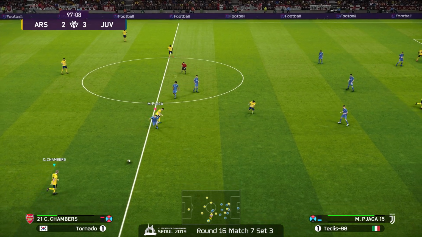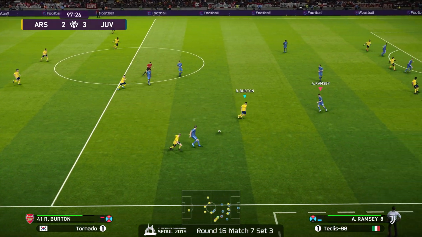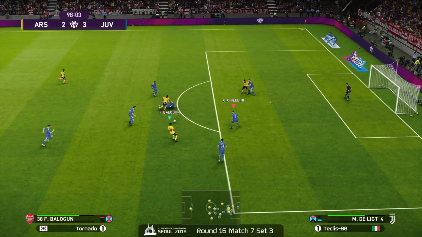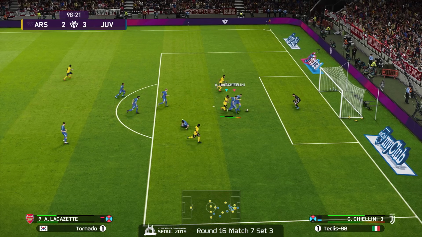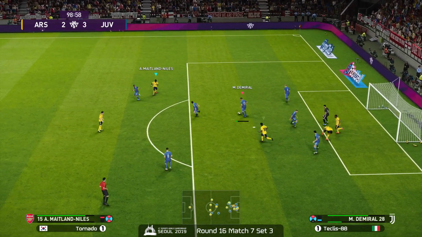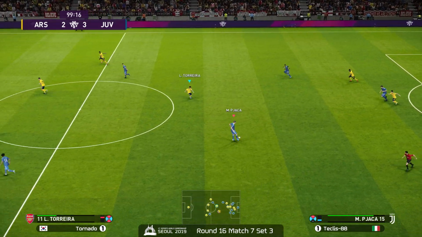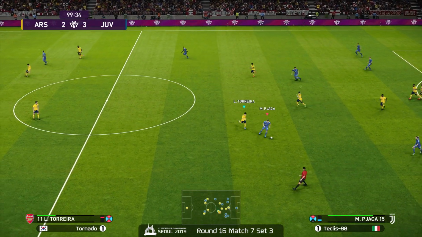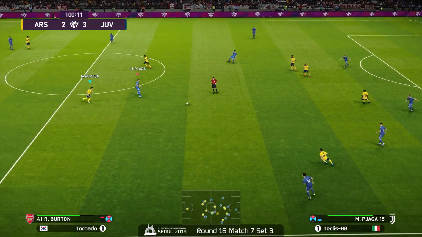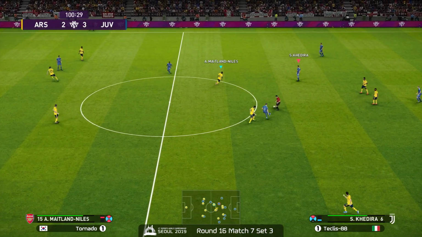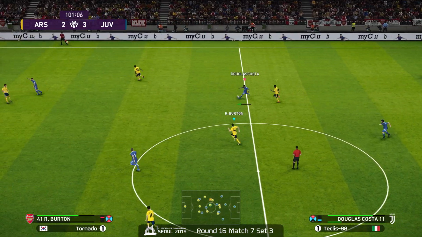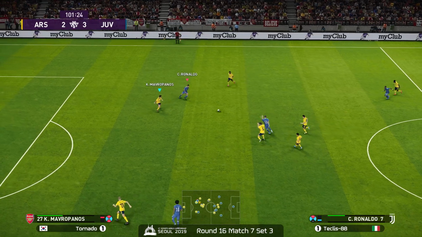Torreira to Chambers. Burton. Forward, Lacazette, Balogun. Back and forth, and ooh, almost unintentionally kicked in, but now cleared way out to Kaka. These ricochets are just completely unpredictable. How am I supposed to know where it's going? Indeed, so stressful. Demiral, Douglas Costa forward, back out to Piaka.